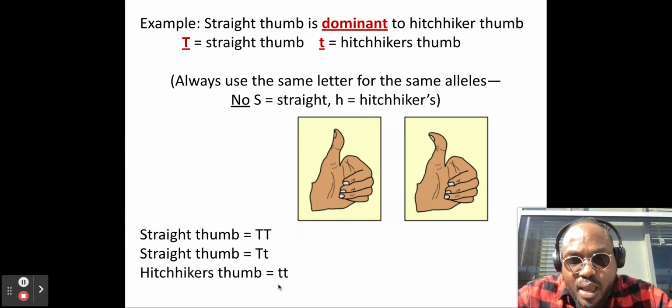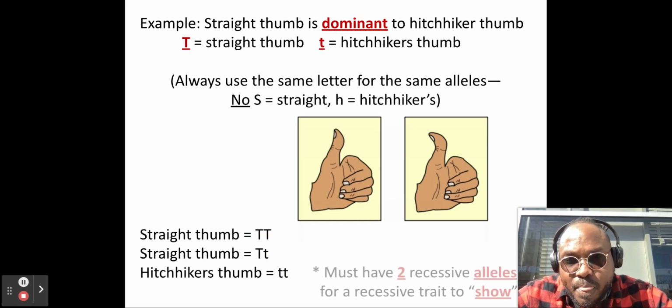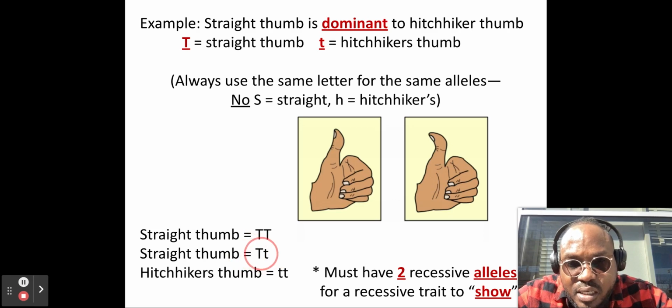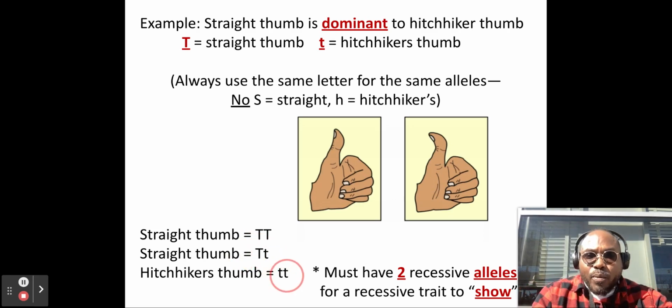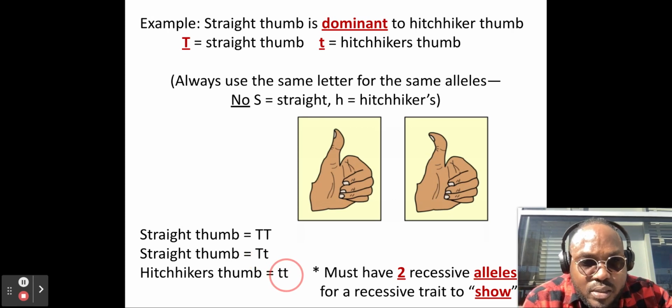The hitchhiker's thumb is small t. So a person with a straight thumb can either have two uppercase T's, or a heterozygous capital T and a lowercase t. But the hitchhiker's thumb is going to be represented by the two small t's.